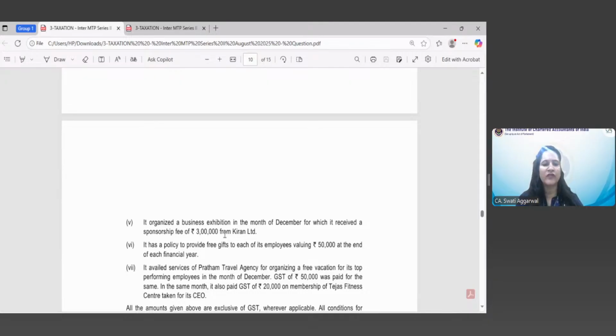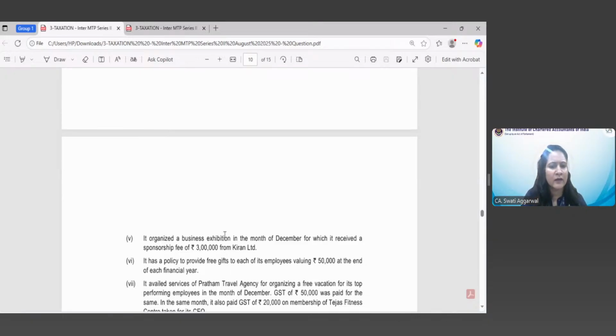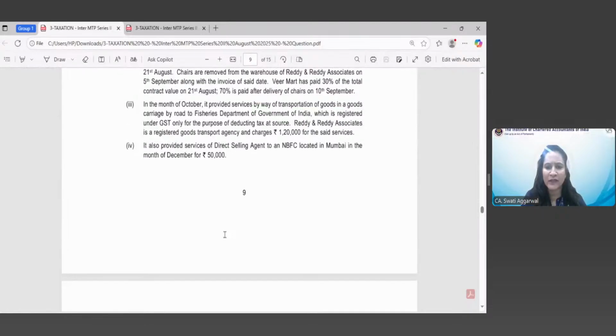So in sponsorship here, the service supplier is Ready and Ready Associates, a partnership firm, and it has been provided to Kiran Limited. So the recipient is a body corporate. So sponsorship services are liable to GST under reverse charge as they are provided to a body corporate. And so these are the services, and then one more service.